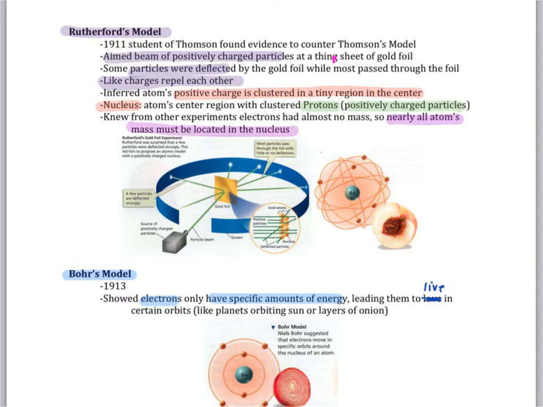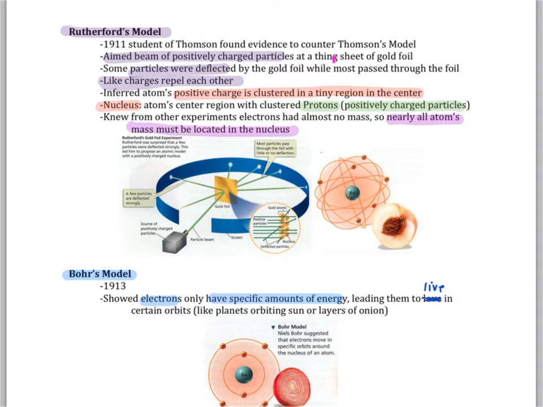He used this to infer that the atom's positive charge is clustered in a tiny region in the center. This is when the idea of the nucleus of an atom was founded. The belief is that the nucleus is at the atom's center region and is clustered with protons, or positively charged particles. He also knew from other experiments that electrons had almost no mass, so he supposed that nearly all of the atom's mass had to be located in the nucleus.